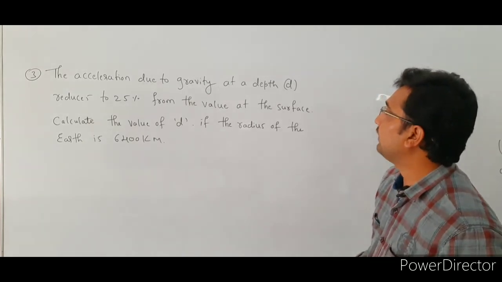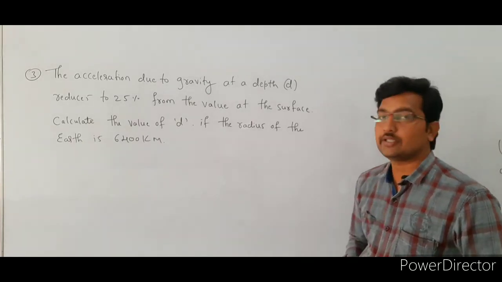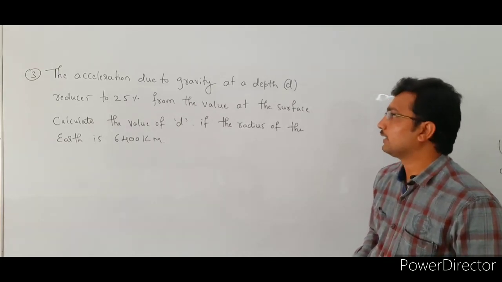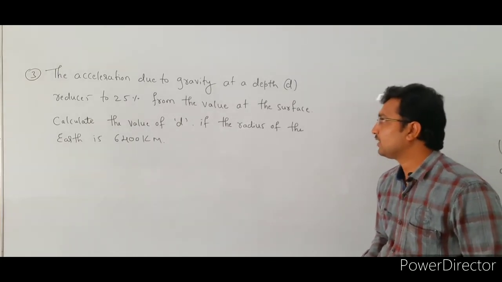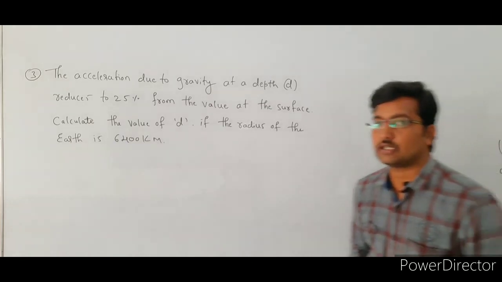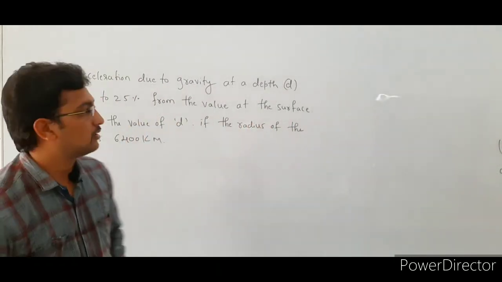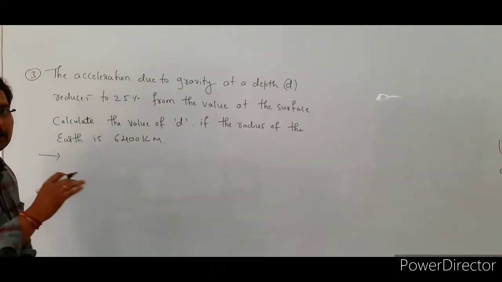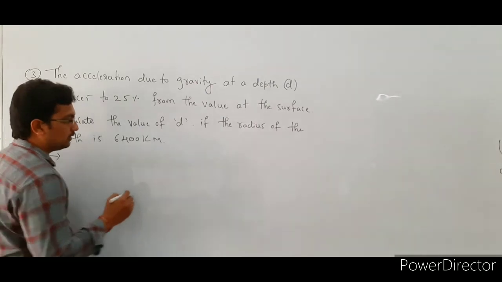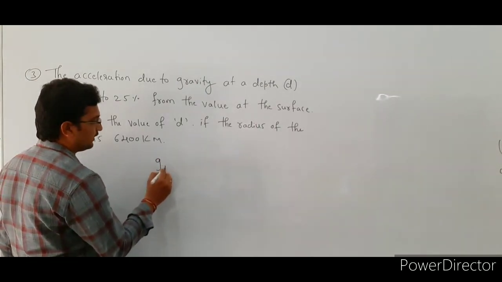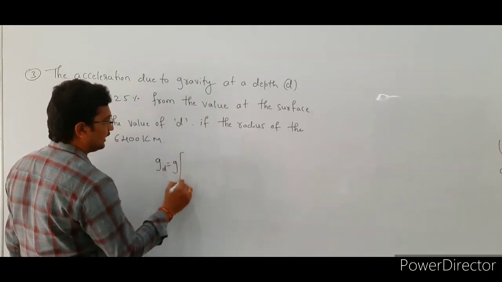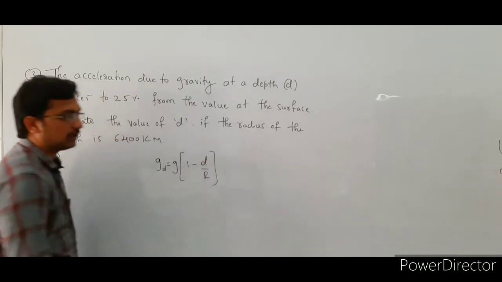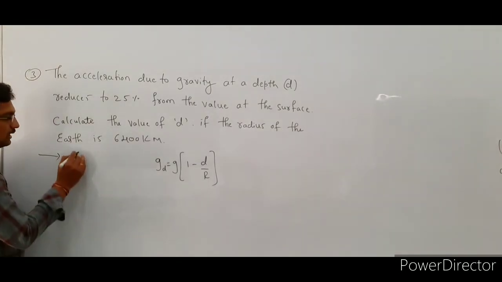The acceleration due to gravity at a depth d reduces to 25% from the value at the surface. Calculate the value of d if the radius of earth is 6400 km. This problem is based on the variation of acceleration due to gravity at a depth, right. Already we know the formula, that is g suffix d is equal to g bracket of 1 minus d by r. So write down the given terms here. What are the given terms?